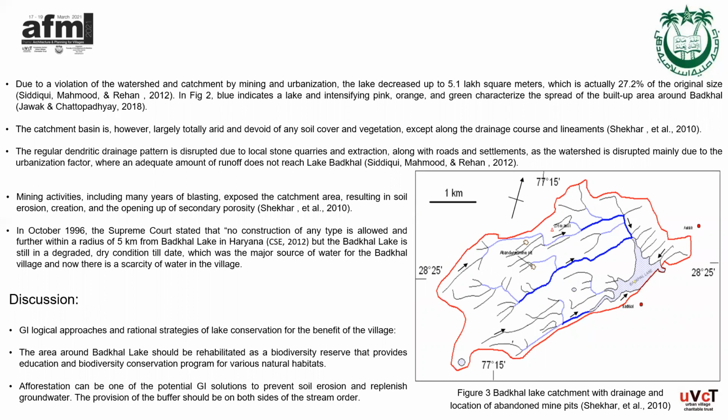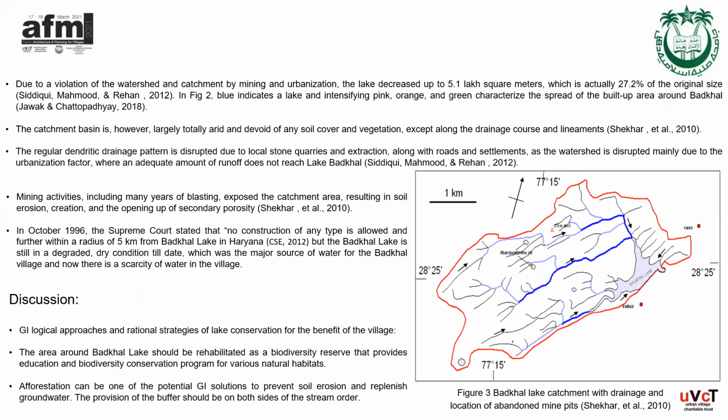Bhatkal area was originally occupied by 18.7 lakh square meters, but due to violation of watershed and catchment by urbanization and mining, the lake got decreased to 5.5 lakh square meters, which is basically 27.2% of the original size. From figure 3, we can see that the catchment is rectangular in shape due to the structural control over the drainage of the area.